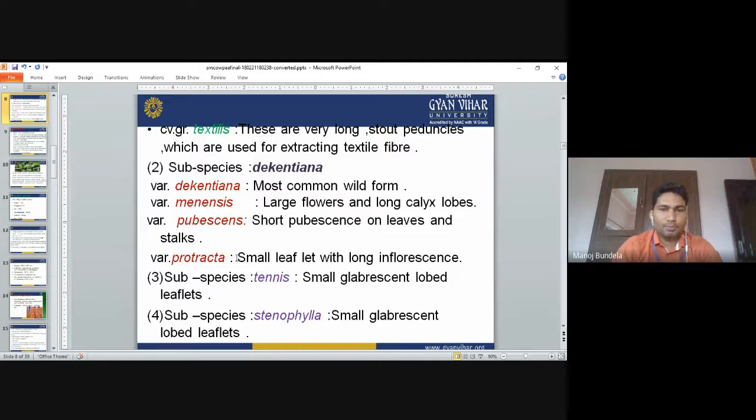Prostrata has small leaflets with long inflorescence. Subspecies Tenuis has small glabrescent lobed leaflets. Subspecies Stenophylla has small glabrescent lobed leaflets.